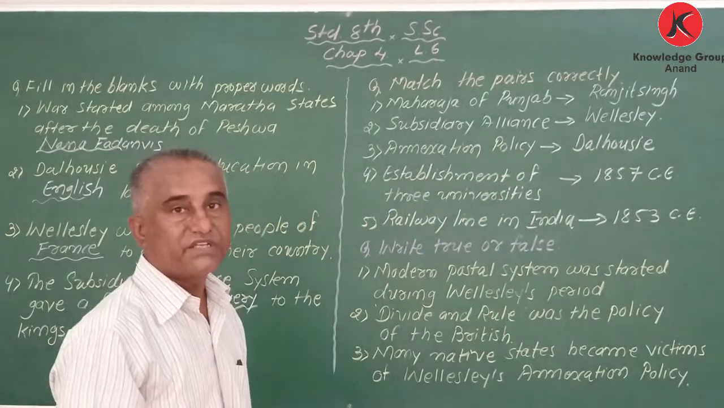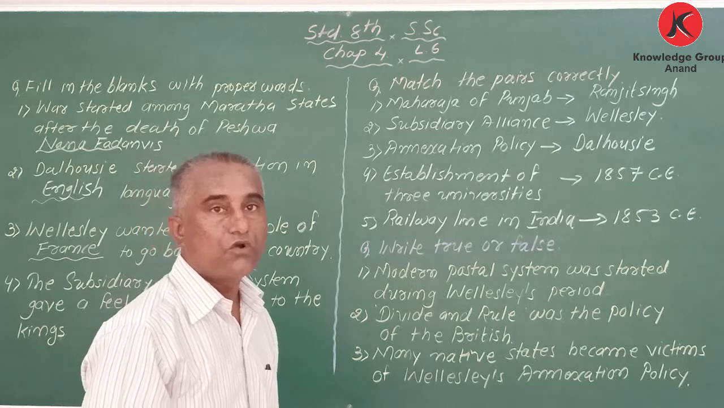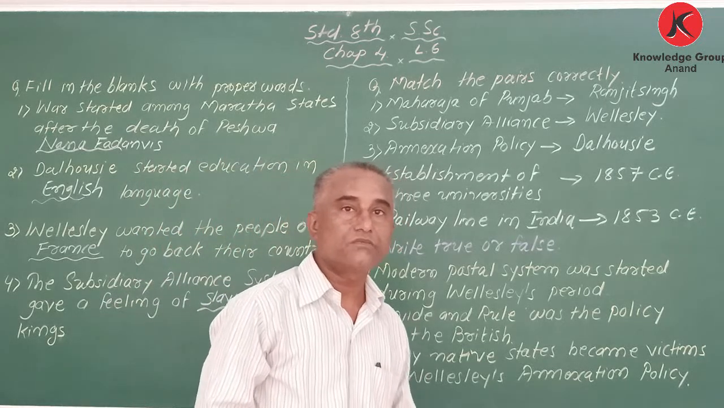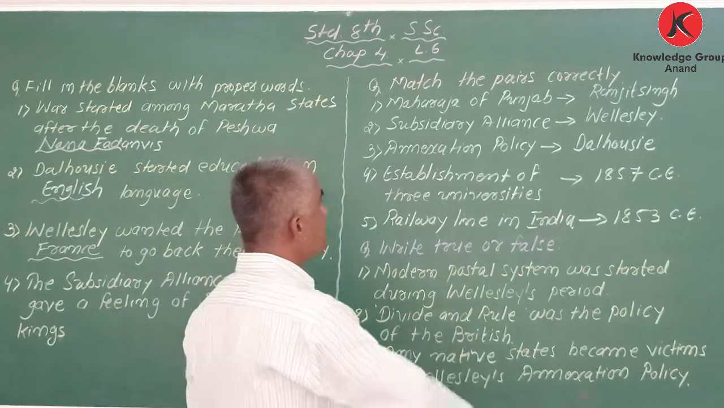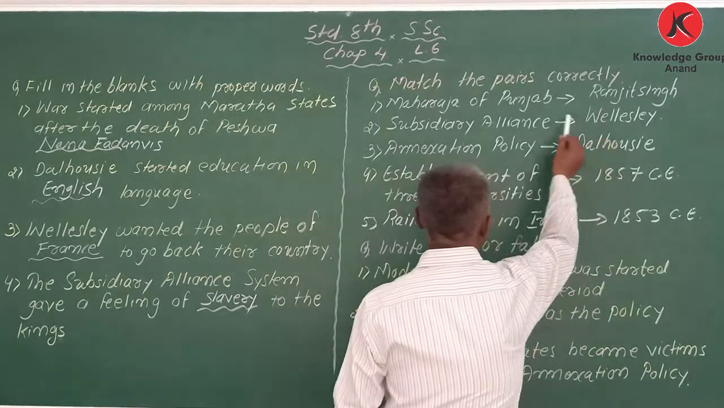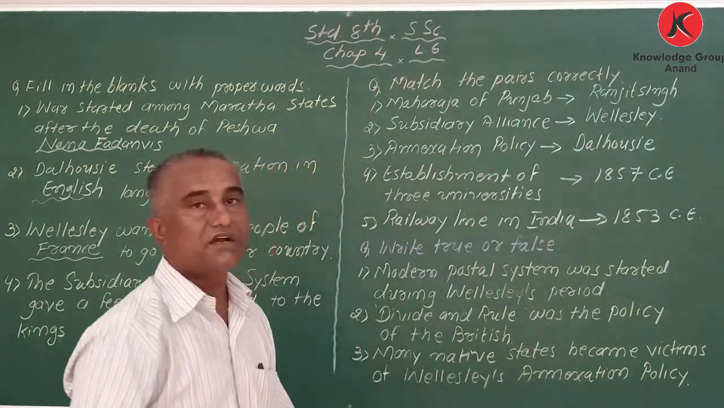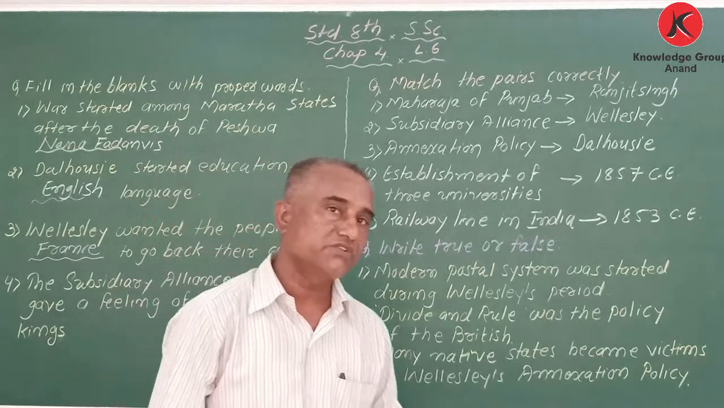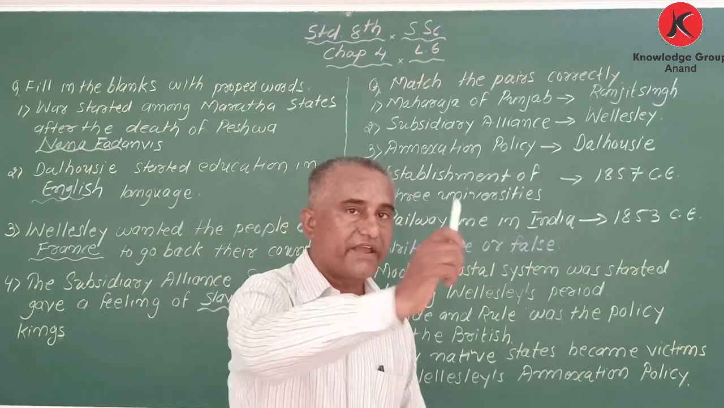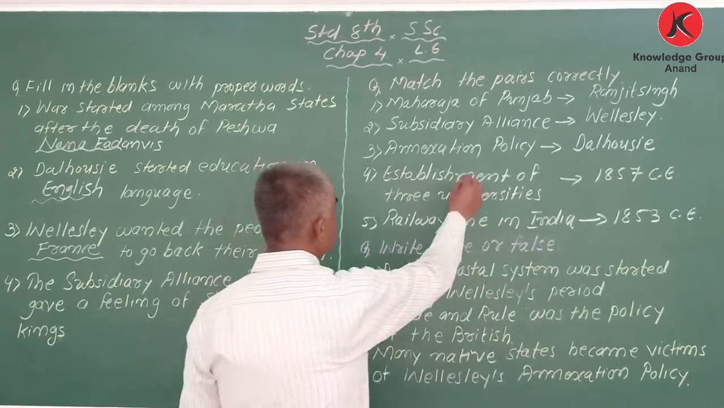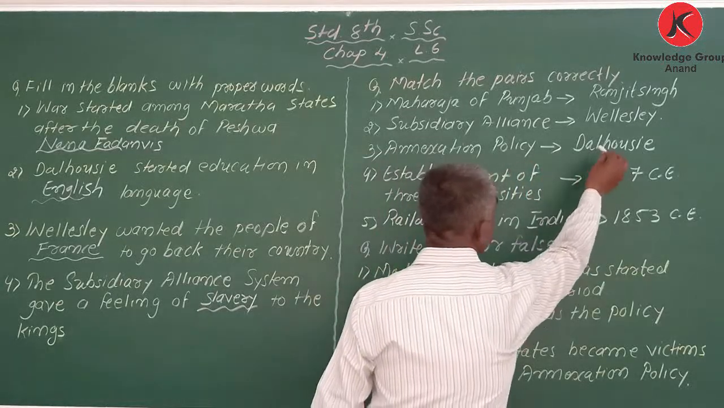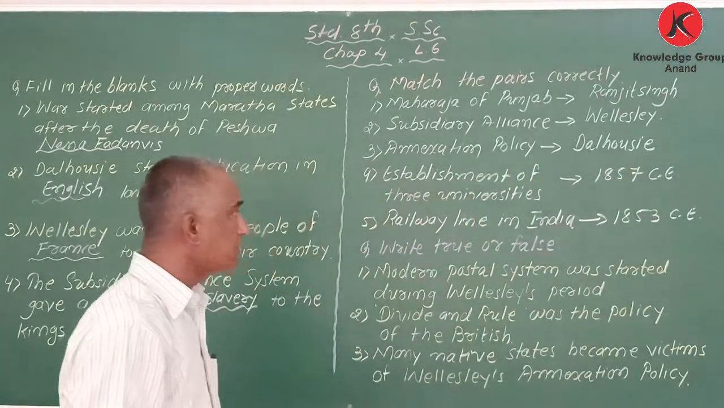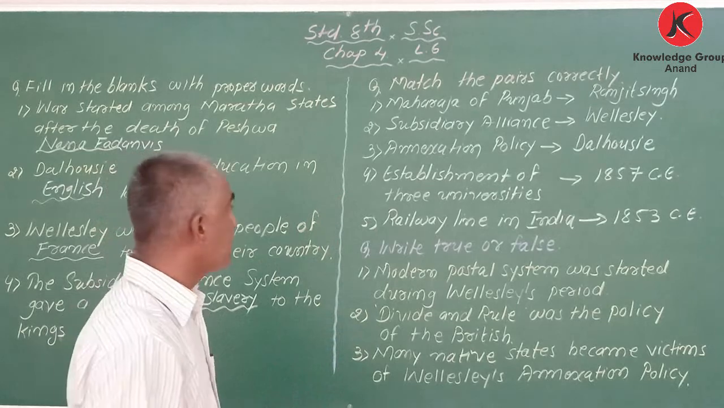Second one, subsidiary alliance system. Who introduced the subsidiary alliance system? Correct. Lord Wellesley. And who introduced the annexation policy? Correct. The annexation policy was started by Lord Dalhousie. Got it? Who? Lord Dalhousie.